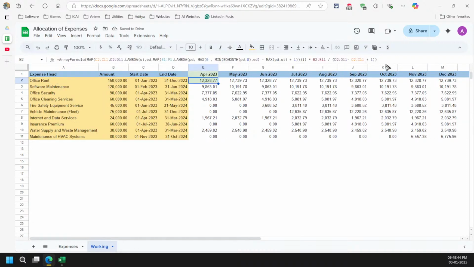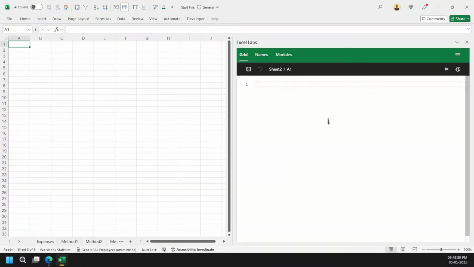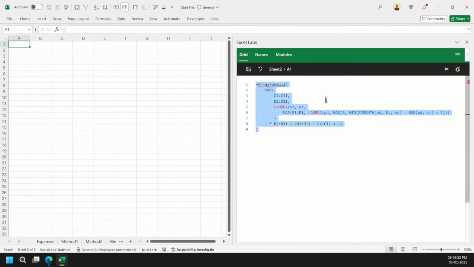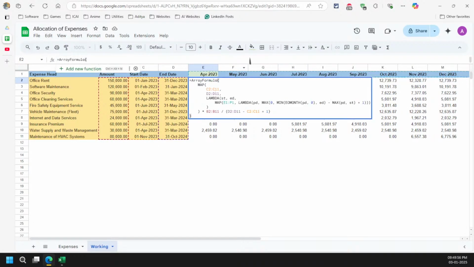Now everything is automated. So in Google Sheets it works a bit differently, and there is no proper way to format the formula here. So I'm just going to use my Excel Labs feature, and now you can see that it is way easier compared to Excel. But everything aside, things get clumsy here in Google Sheets as well. But this was just the bonus part to share that Google Sheets has this functionality which is a bit better compared to Excel. So that's what I liked about it.